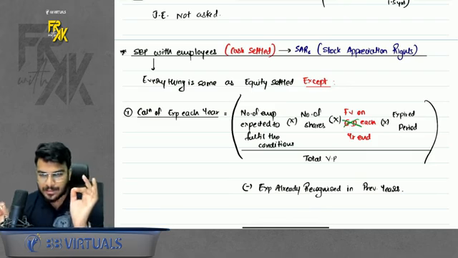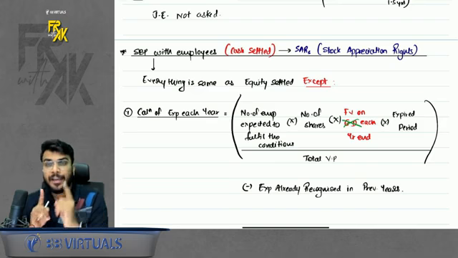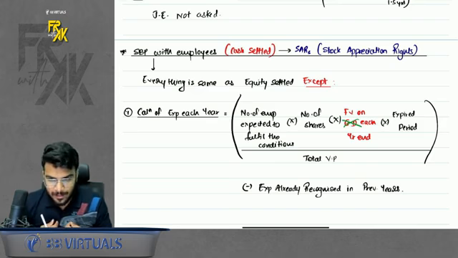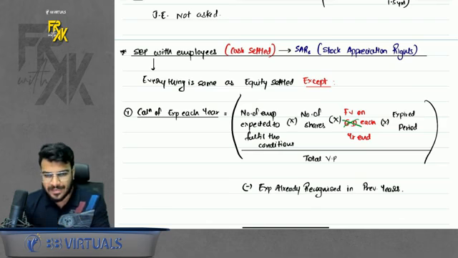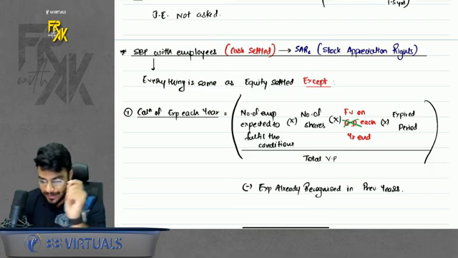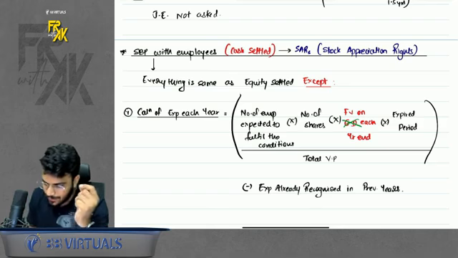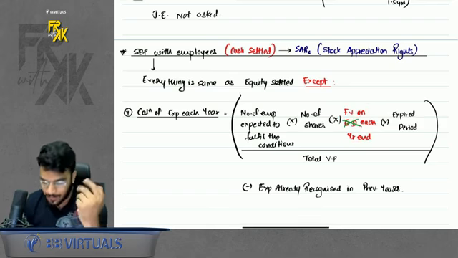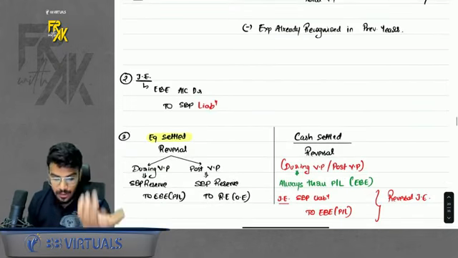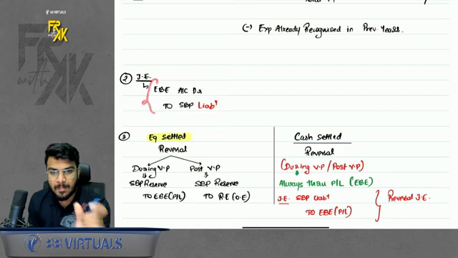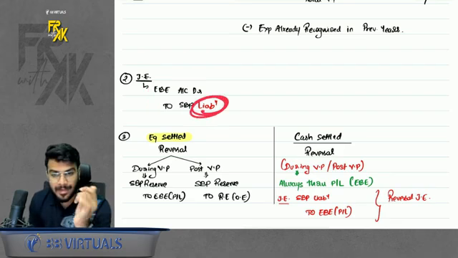The simple logic is because we are giving cash. If the fair value changes, that will affect me. In case of shares, even if the fair value changes, I have to give the same number of shares. That is why I should take the fair value on grant date. In case of cash, if the fair value increases, it will affect me. That is why I will take the fair value on each year end. Do remember that. Then another thing is, in the entry, instead of SBP reserve, pass the entry to SBP liability.